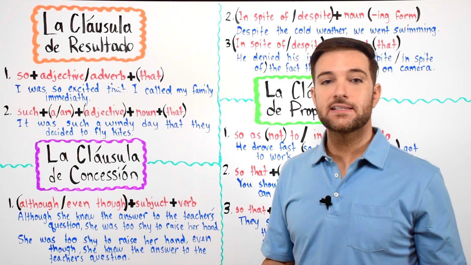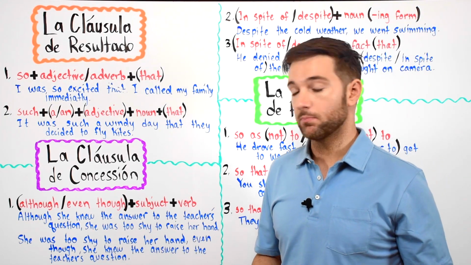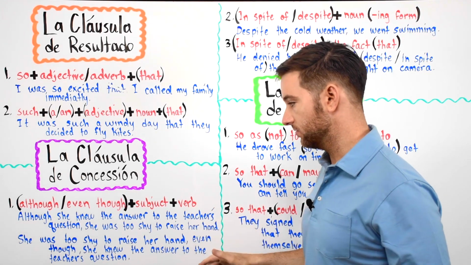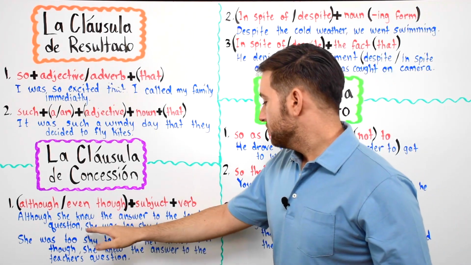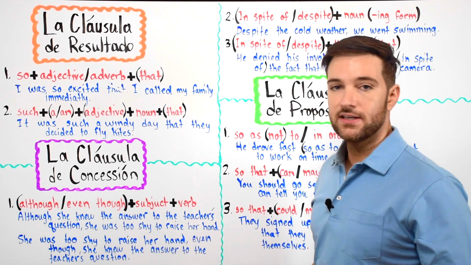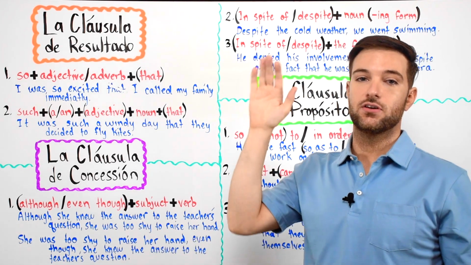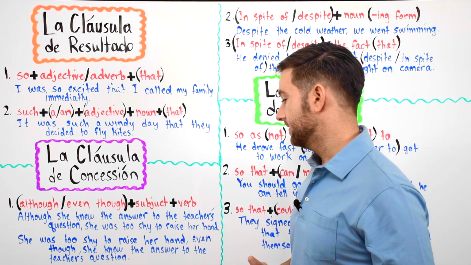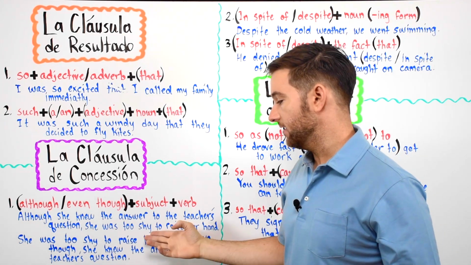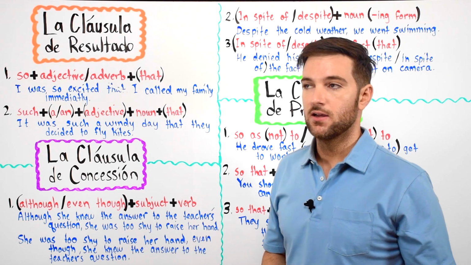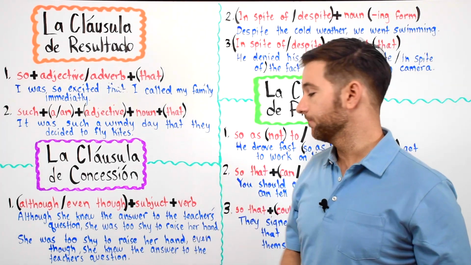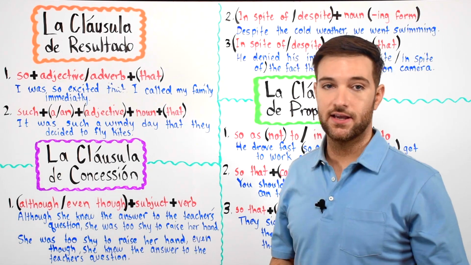So aunque ella sabía la respuesta a la pregunta del profesor, okay, of the professor or the teacher, she was too shy to raise her hand. Okay, so era demasiado tímida. Okay, tímida is like shy. In this case, tímida, para levantar su mano, okay, to raise her hand, right? She was too shy to raise her hand.